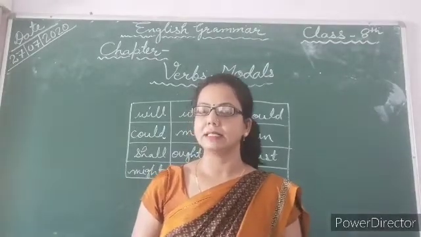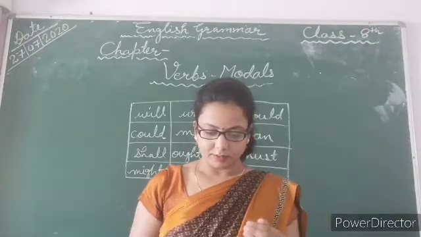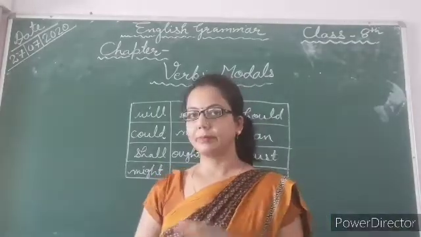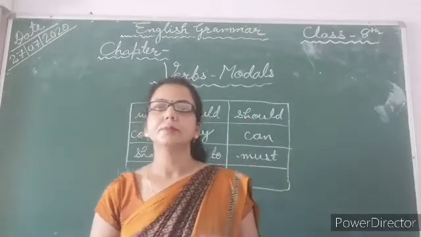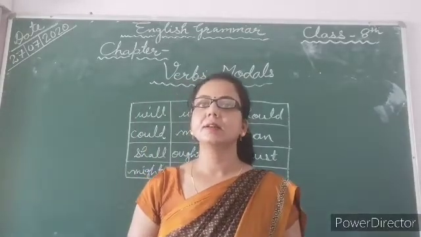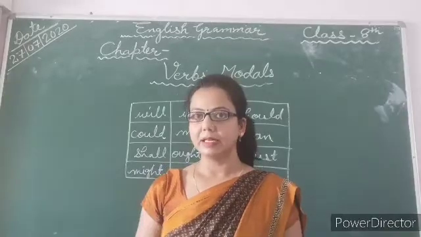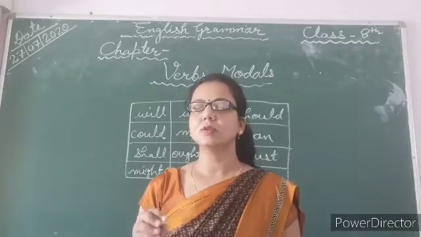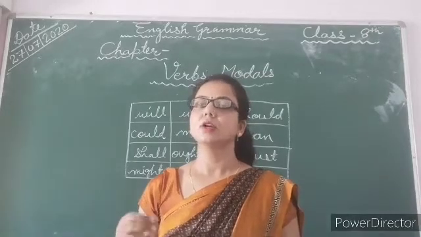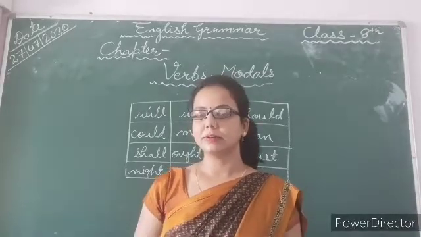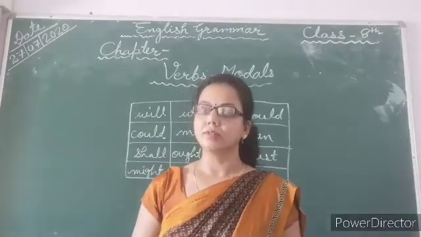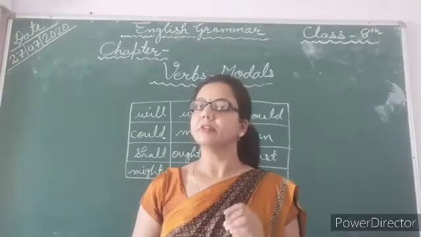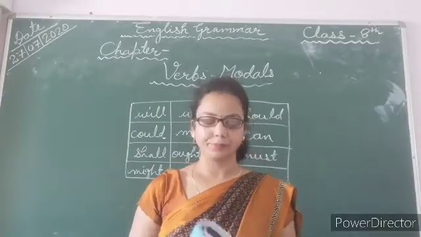So if I am saying it might rain tomorrow, then the meaning is that tomorrow rain may be or maybe not. There are only 20-30% chances that tomorrow may be rainy. So here the word might shows a very weak possibility.